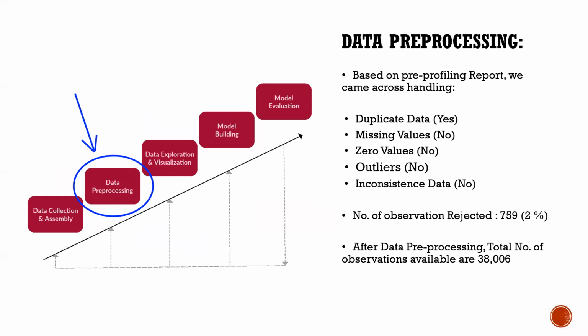Data pre-processing. While doing a pre-profiling report, we came across duplicate data, and after removing those observations, we had 38,006 rows in our hand.